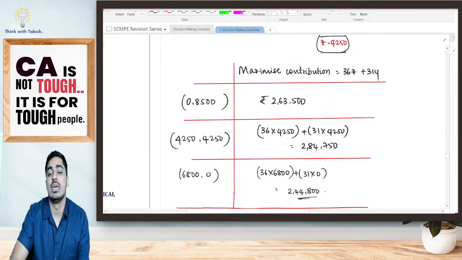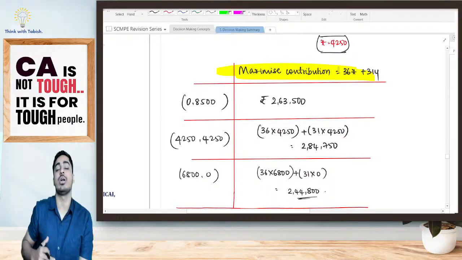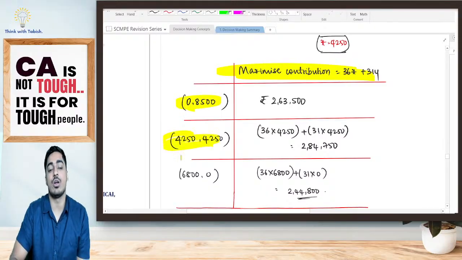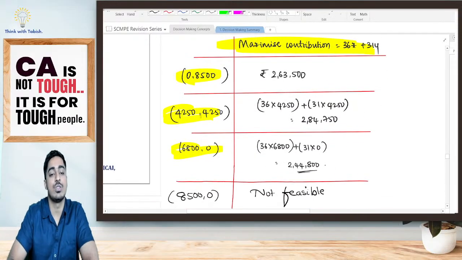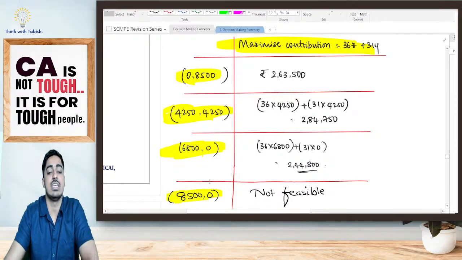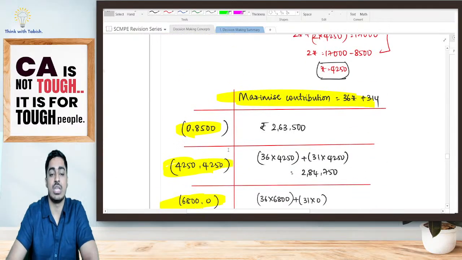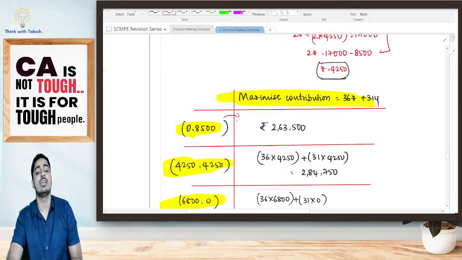What I want is my contribution to be maximum. I will see in each of these corner points what my contribution is. Now, look at this. I have 5 different corner points. One is 0, 8,500. Next is 4,250, 4,250. Next is 6,800, 0. Next is 8,500, 0. Next is 0, 11,333. Now, look at this, students. 0, 8,500. I am selling 0 units of A, 8,500 units of B.